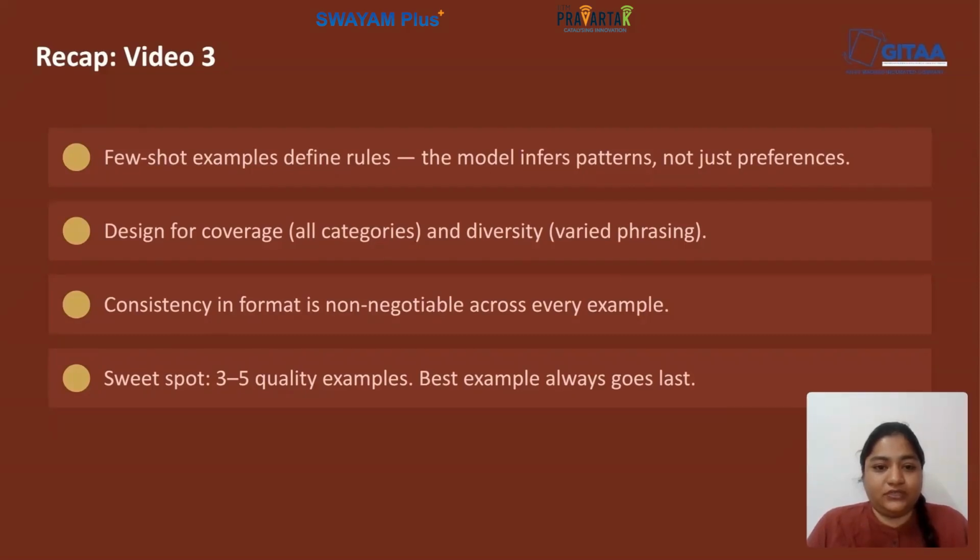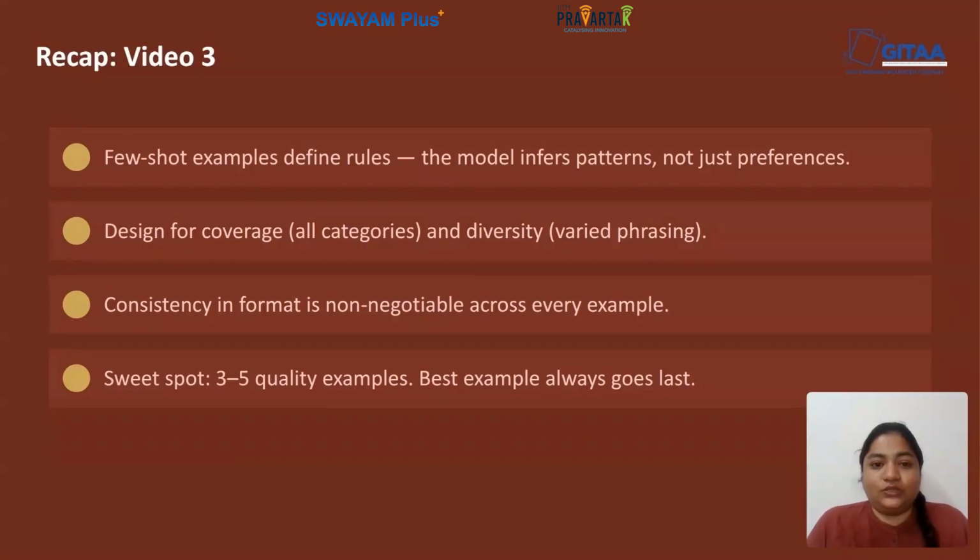The first thing is few-shot examples. They teach us rules, they don't teach us instances. The model infers the principle by connecting your examples and applies it to new inputs. They need to be designed for coverage and diversity, and the format must be consistent across every example without exception. Using 3 to 5 high-quality examples is the sweet spot. Using more than that can sometimes crowd and confuse your model. Bad examples degrade performance, and the best example that you have always goes last. The reason for this is recency bias.